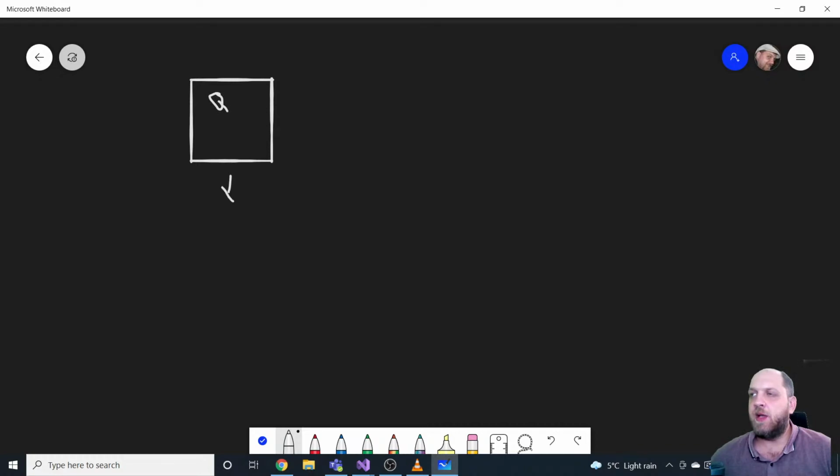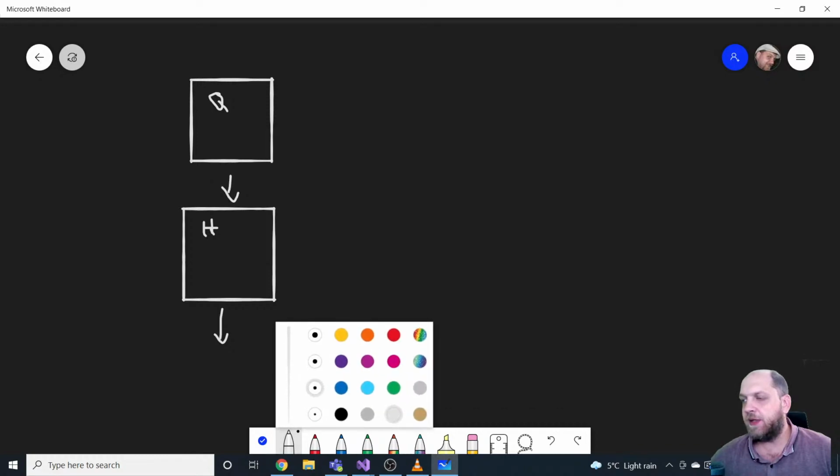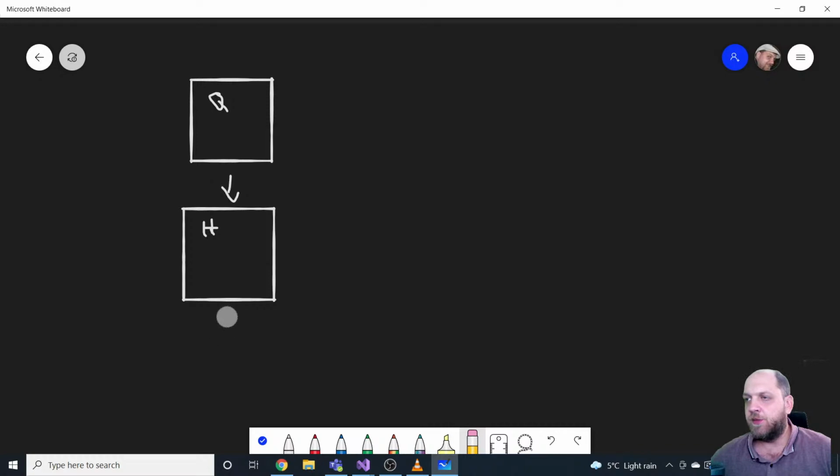That query will be executed by a handler, which contains all the application logic. And then ultimately it will also generate a response. But I don't want to concentrate right now on the response. Where is the eraser? So we won't concentrate right now on the response.